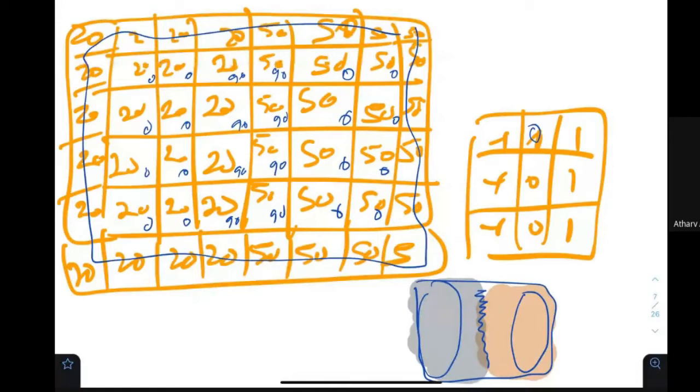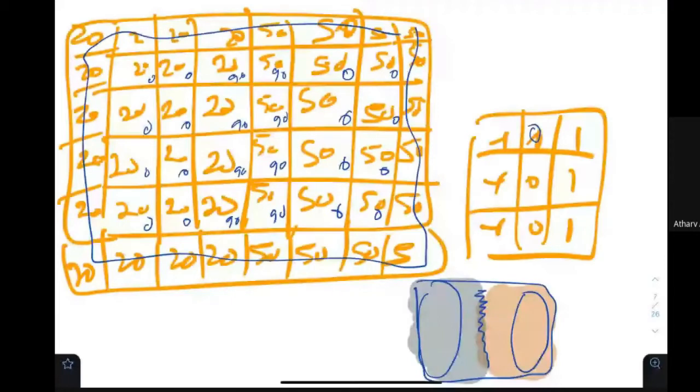And if you try to visualize this image by yourself, where on one side there is 50 and on the other side there is 20, your brain would only be interested in seeing what is in between. There is a line. Earlier also you were actually visualizing the line only. It looks like there is a line, with something on one side and something on the other side. This is called a feature. When we applied this kind of method, we got a feature.